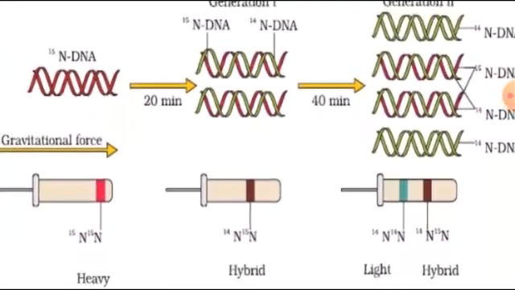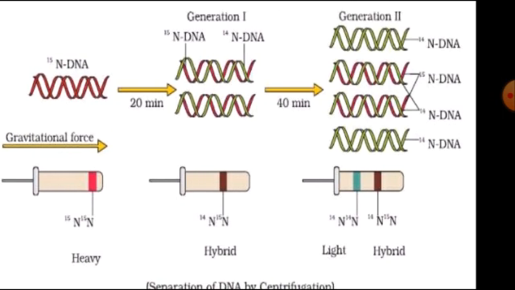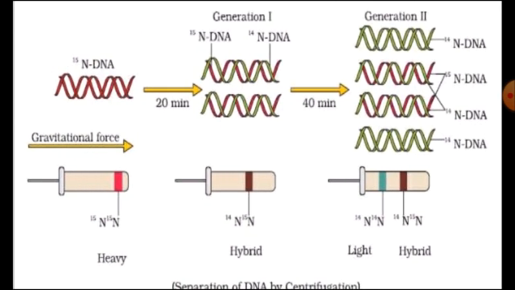You can see this graphically. In the examination, if you have to draw the diagram, draw it so that after 20 minutes, 50% at the end is N15 and N14, a blending. In the second generation, you get strands with normal N14 and a mixing of both. So this experiment provided evidence for the semi-conservative nature of DNA replication.